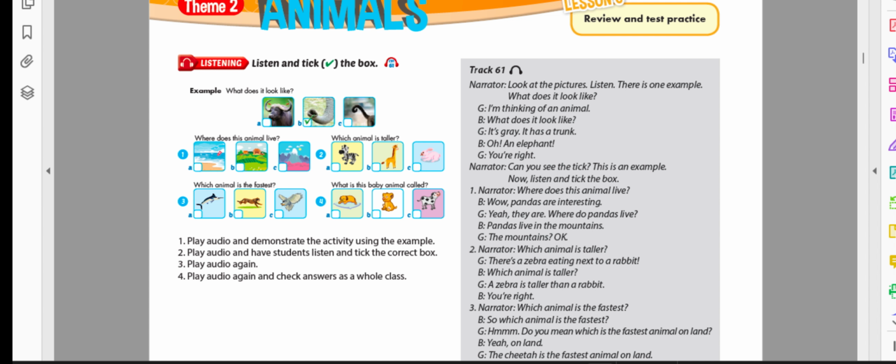3. Which animal is the fastest? So, which animal is the fastest? Do you mean which is the fastest animal on land? Yeah, on land. The cheetah is the fastest animal on land. The cheetah? Okay.